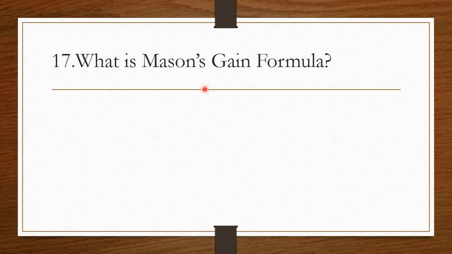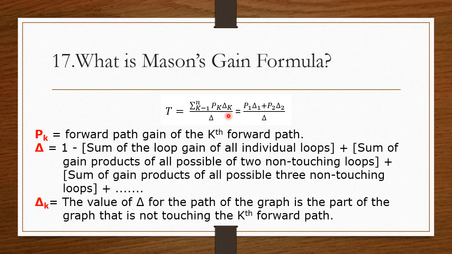What is Mason's gain formula? So this is a very important formula. So T is equal to summation K equals 1 to N, Pk del K divided by del. So this can be written as P1 del 1 plus P2 del 2 divided by del. So here Pk is the forward path gain of the kth forward path.